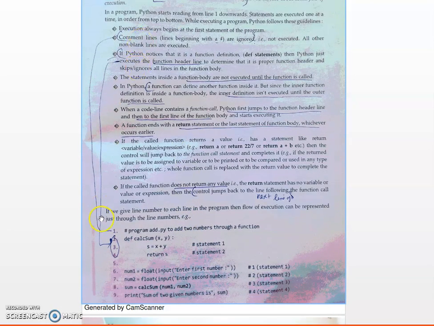Okay, the comment lines, here it is the comment line. This is the comment line, it won't execute. And this is the function header line. After reading this function header line, the indented statements won't be executed by the interpreter till the function is called. So it will move on to the 6th line and it will read and execute.